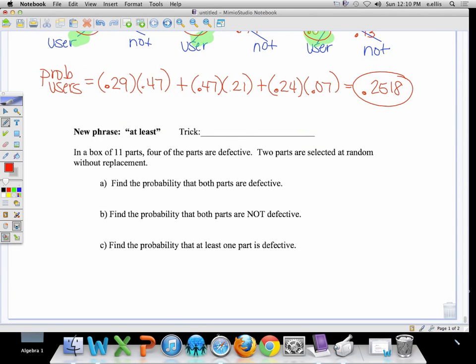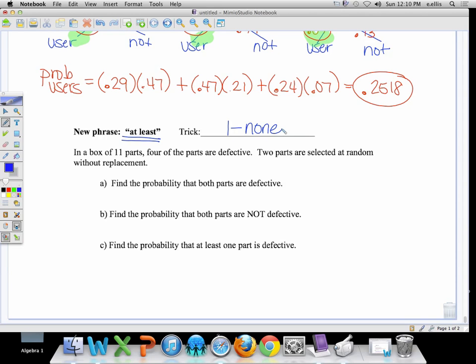All right, we have another magic word for you. It's a new phrase. If you ever see them mention the phrase "at least," there is a trick. We're going to change that phrase into 1 minus none. Okay, so magic word "at least," change it to 1 minus none. And how this is going to work, I'll start simple and build you up here.